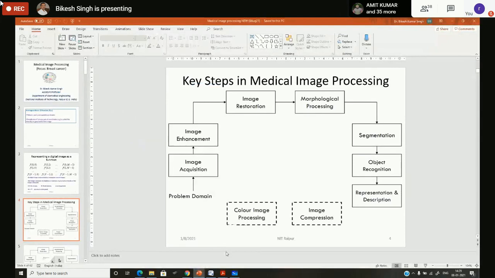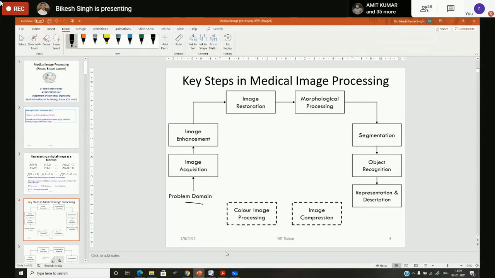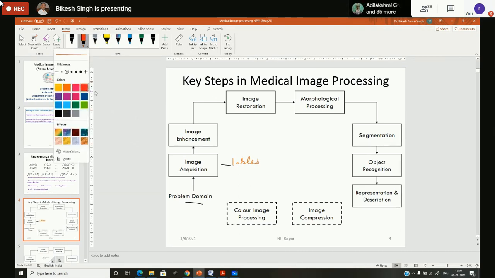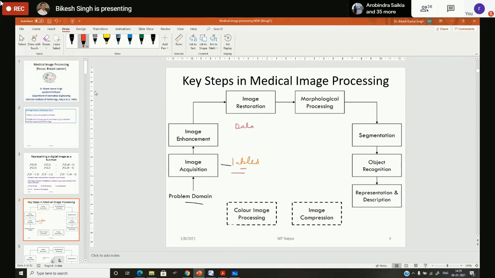Okay, so the first step is what? The problem domain, then data collection, and during the data collection, we have just seen that we also need labels. Once these things are available to you, now I am ready for data pre-processing.